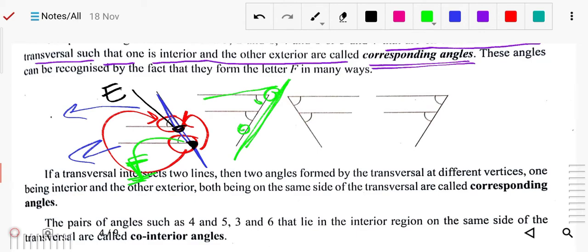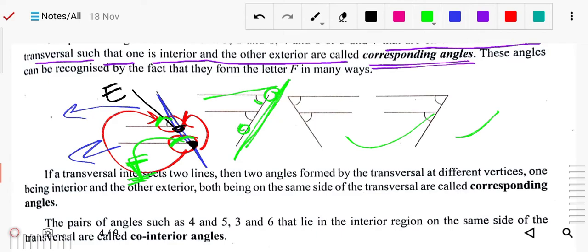They should be on the same side, either left, right, top, or bottom, and one angle should be interior and the other exterior. Or in another way you can say one can cover the other. So this is about corresponding angles. Also you should know these corresponding angles are equal, in dimension and in degree. So alternate angles and corresponding angles are equal.